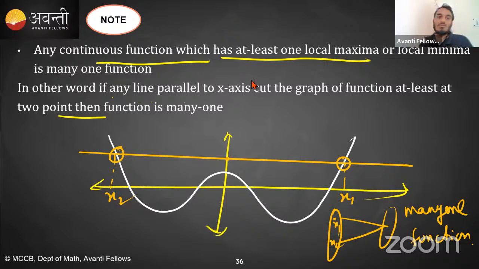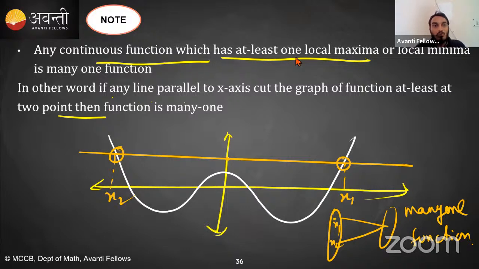Anyone have any doubt? So now think like this: if a continuous function has a local maxima or minima, then think that your graph is first increasing, then for local maxima what will happen, then it starts decreasing. As soon as it decreases, you will draw a parallel line parallel to the x-axis and you will see that this line is cutting the graph at two different points. Yes or no? Same for minima. The function is first decreasing and then suddenly it started increasing. So the curve changed, it changed its trajectory. So if you now draw the line parallel to the x-axis, you will see that the line will cut my curve at two different points.